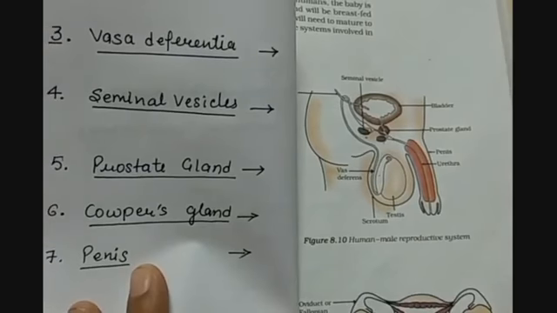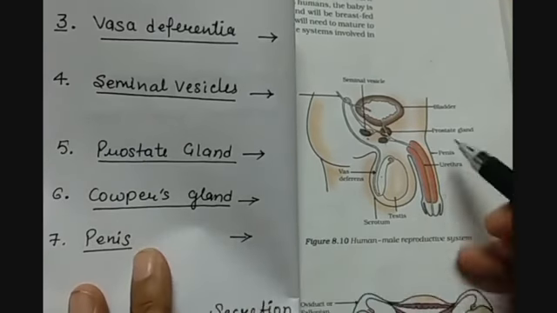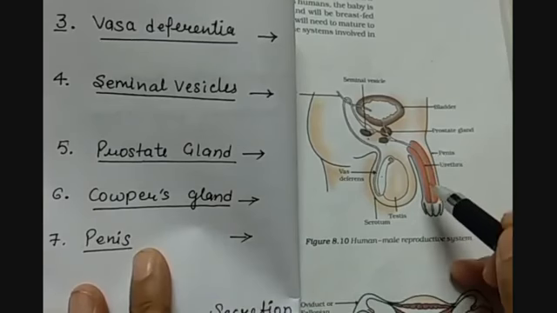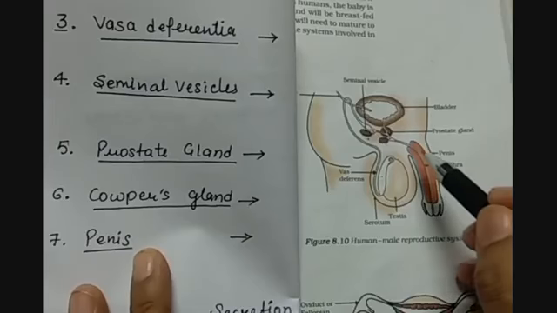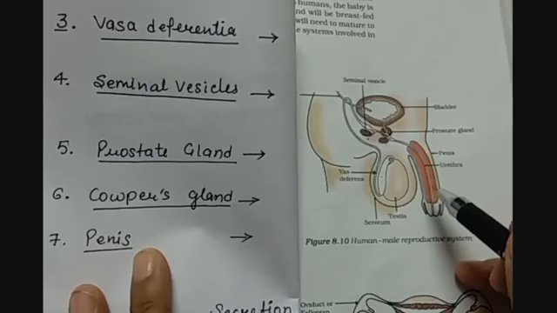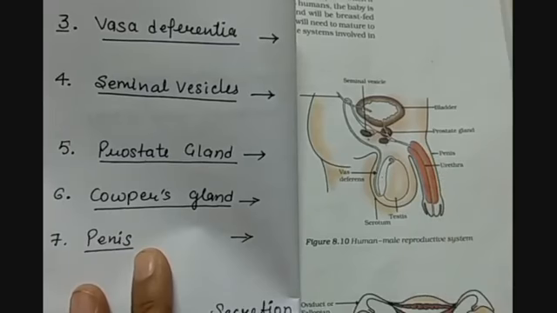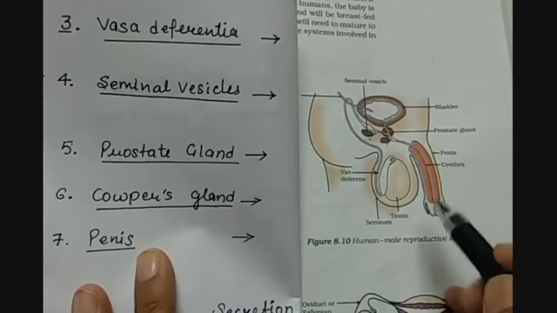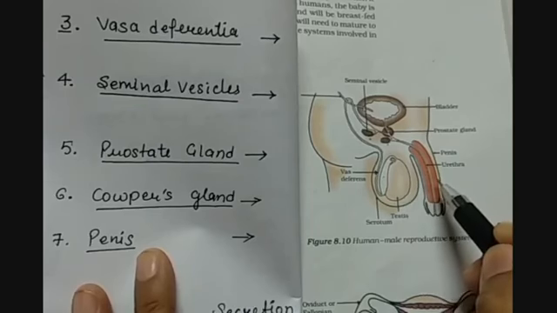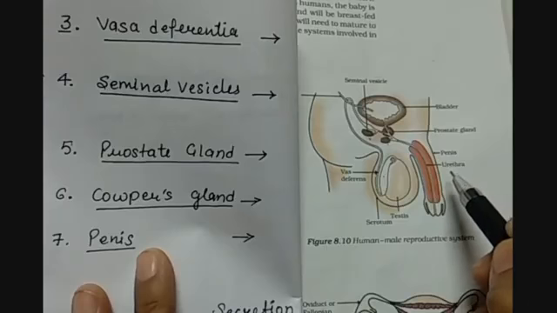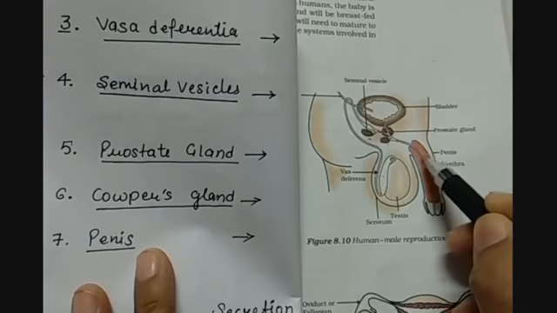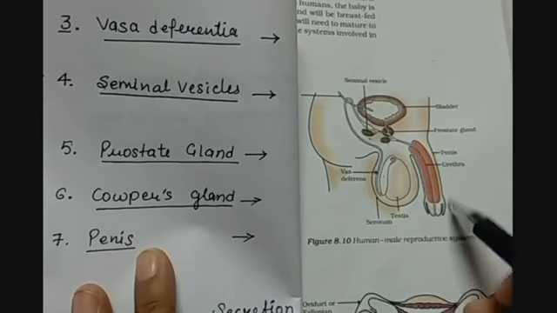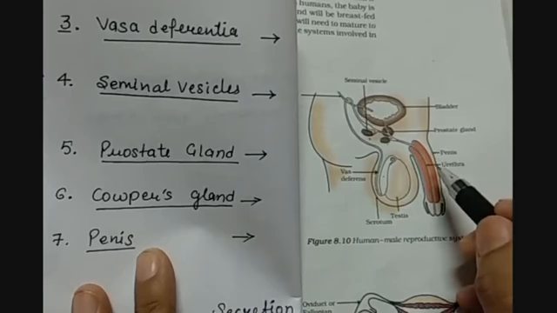Then the last part is the penis. So children, this figure that you are seeing here in the diagram is called the penis. It has the urethra in it. The urethra is a common passage for semen and urine as well. The penis is a thick muscular organ. It hangs in front of the testis. It contains spongy tissues surrounding the urethra, and a layer of skin outside. So this is the skin. The penis is richly supplied with blood.